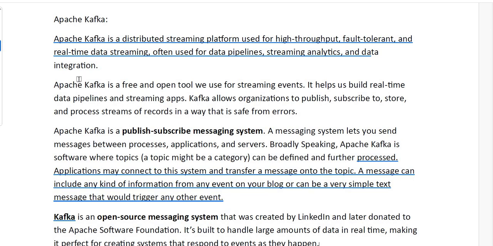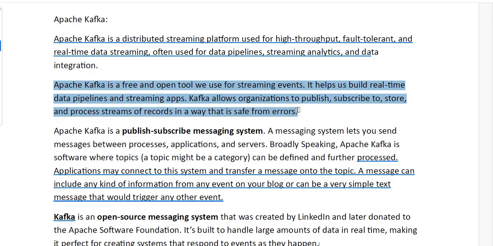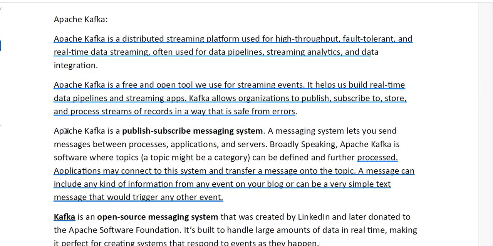So what is this Apache Kafka? Actually, it is a free and open tool, often used for streaming events and real-time data pipelines, and it allows you to publish and subscribe to sets of messages. Apache Kafka is a publish-subscribe messaging system. Messages will be published by some systems and subscribed to by other systems. The systems which publish are called producers, and those who subscribe are called consumers. A messaging system lets you send messages between processes, applications, and servers.